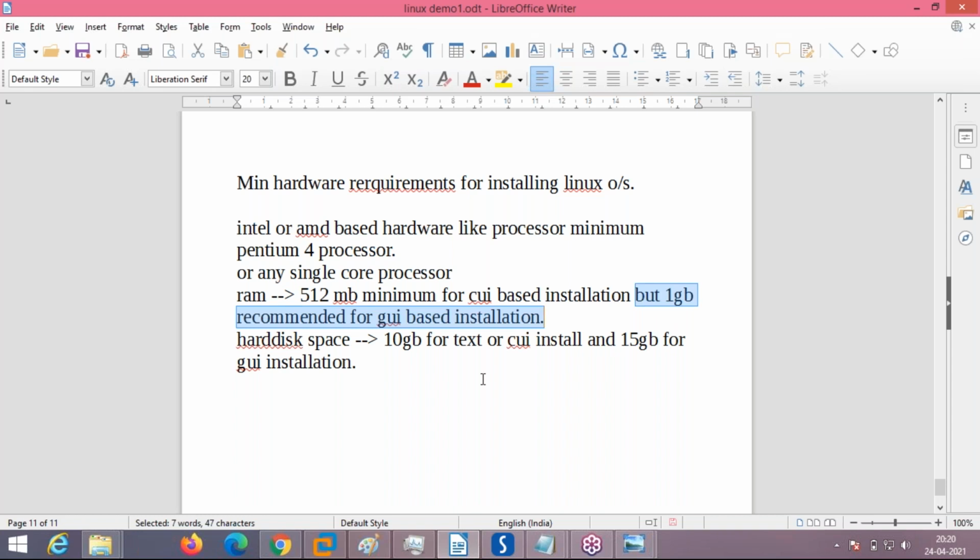Means Linux can be installed in CUI based and GUI based also. If you are doing a character user interface installation, then you can have 512 MB of RAM. If you are doing a GUI graphical installation, then you have minimum of 1 GB of RAM. Hard disk space is minimum of 15 to 20 GB for text based installation, and around 25 GB of hard disk space for GUI installation. Okay, these are the minimum requirements.